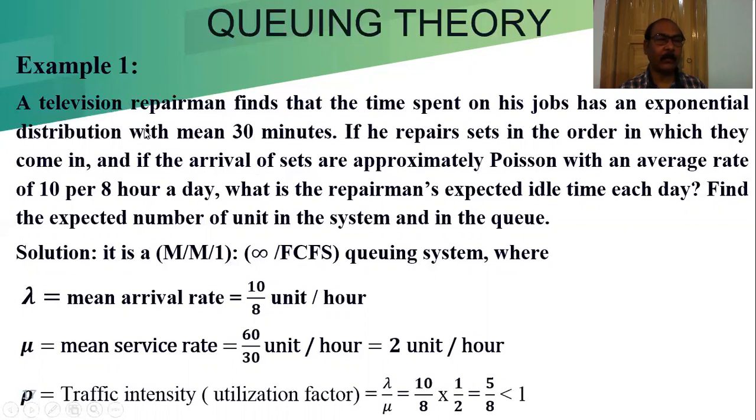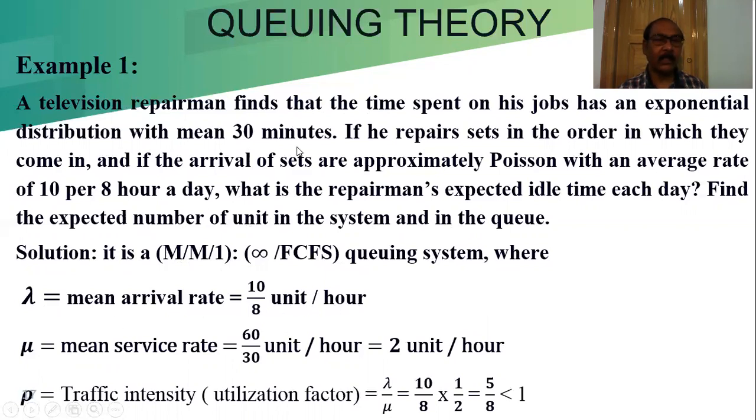That means one repairman is there. That's why it is one service channel, one server, one serviceman, a television repairman. That means only one service is there. So this problem is under the model 1, M/M/1/infinity/FCFS queue system, where from the given data we can calculate lambda, the mean arrival rate, which is 10 by 8 units per hour, or we can write TV sets per hour.